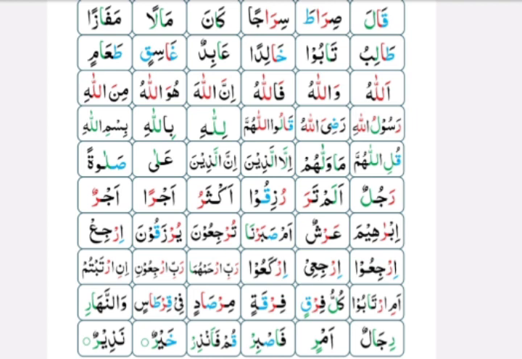Mim is thin, so alif will be thin because the letter before alif is mim, and mim is thin. So I told you that if the letter before alif is thick, alif will be thick. If the letter before alif is thin, alif will be thin. It's very easy. Let's read the next rule now.